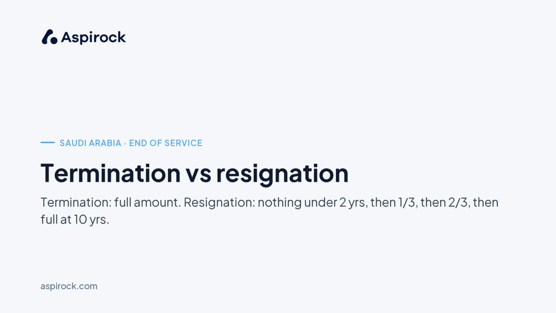One more thing changes the number: how the employment ends. If the employer ends the contract, the full accrued amount is payable, regardless of length of service. If the employee resigns, a reduction applies. Nothing under 2 years, 1/3 between 2 and 5 years, 2/3 between 5 and 10 years, and the full amount only at 10 years or more.